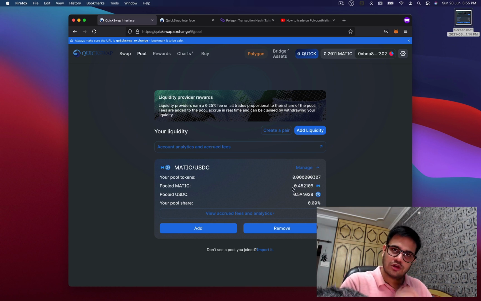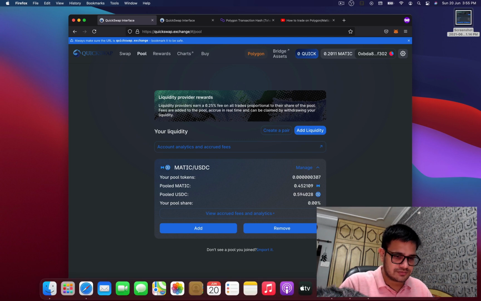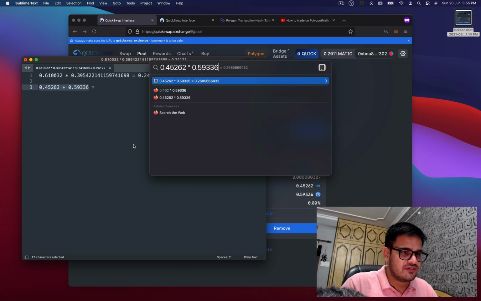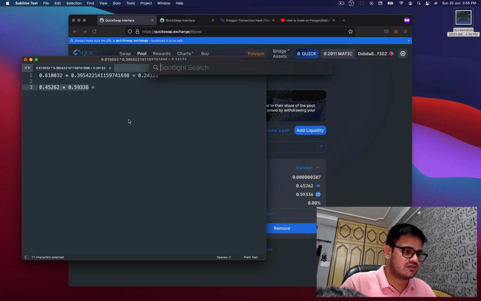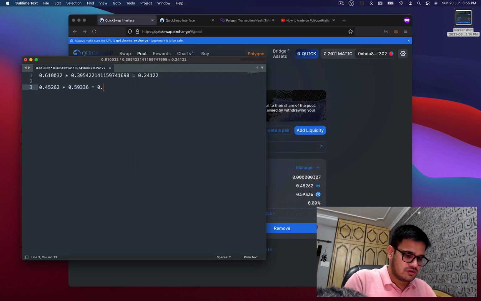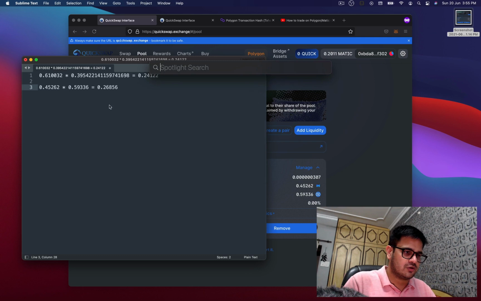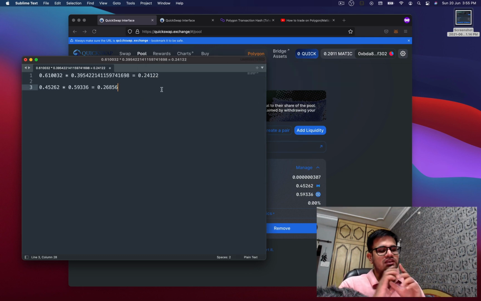But to actually quantify this, I'll show you. I'll multiply these two numbers. 0.26856. So now if you see, the product of both of my values has increased by 0.02.